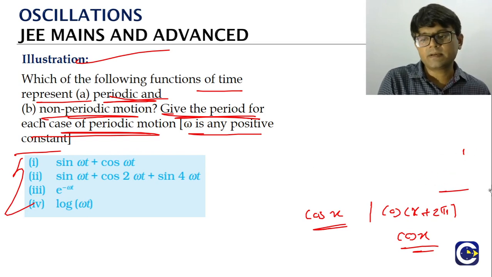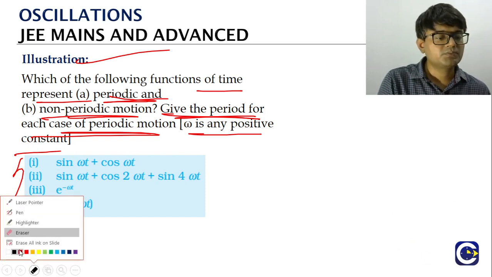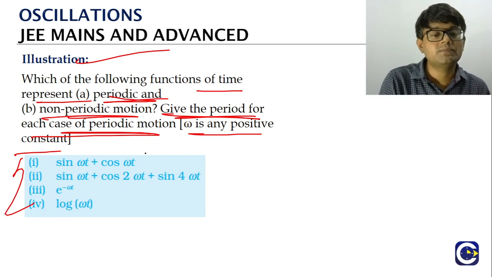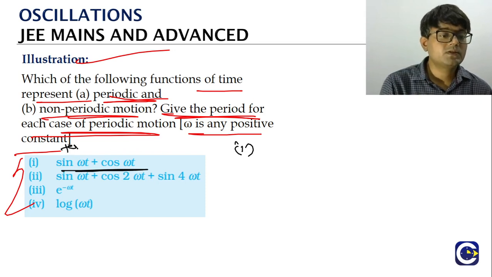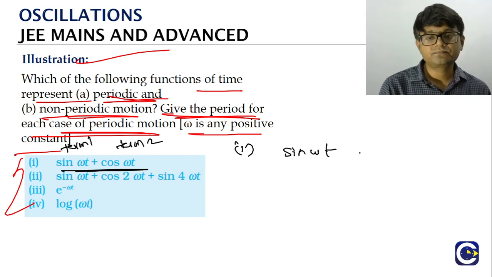When we say they represent the motion, typically they are representing what? The position of the particle that is having the motion. And you can see that all the 4 are in terms of the time. So we'll go with the first one. The first function has got 2 terms. There is a term 1 and there is a term 2. The first term is sin omega t.